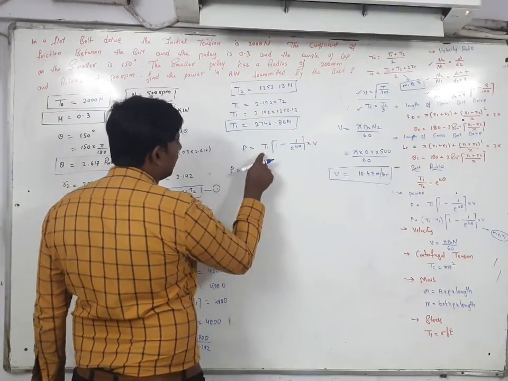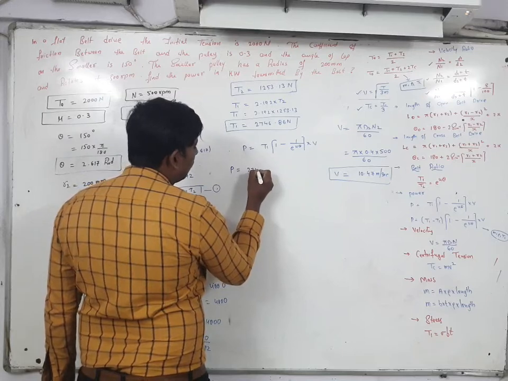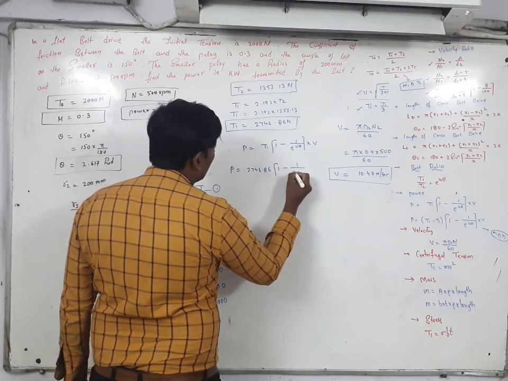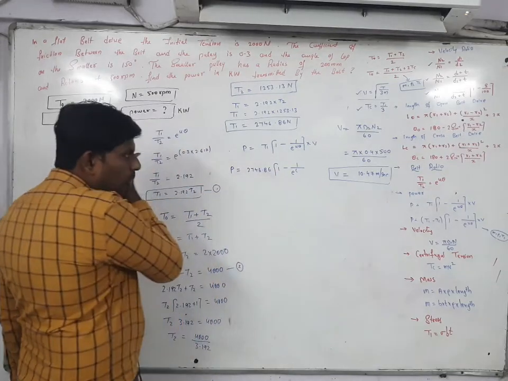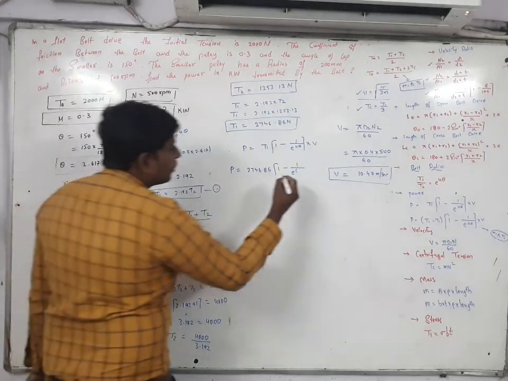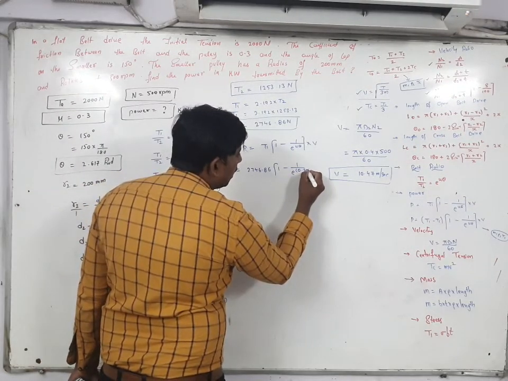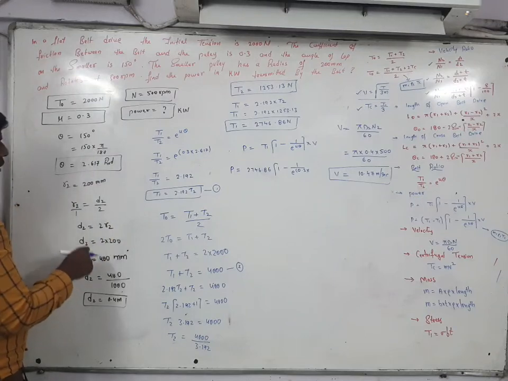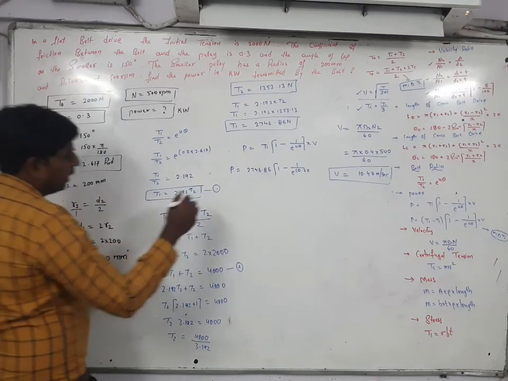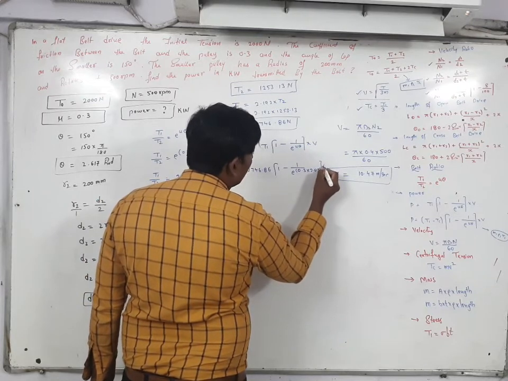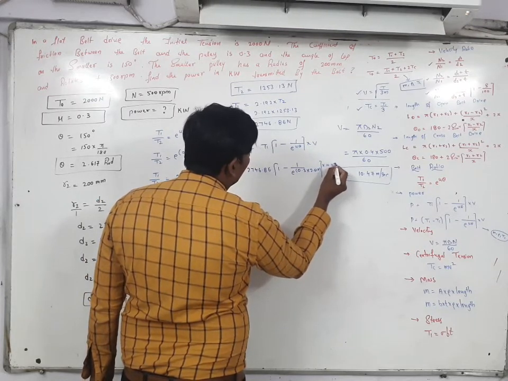Power is equal to T1 value 2746.86 into (1 minus 1 by e to the power of mu theta). Mu value is given in your question, 0.3. So 0.3 into theta value. Theta value you also got here, 2.617. Then velocity is 10.47.